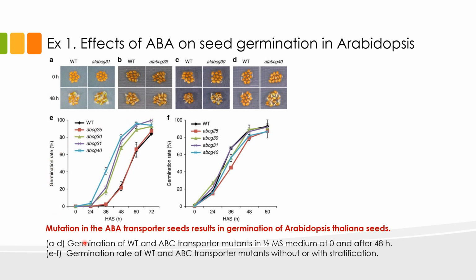Now below we have graphs showing the germination of mutants and the wild type with or without stratification. Arabidopsis is a temperate species and requires pre-treatment in cold and moist conditions before it can germinate. Without stratification, we can see that the mutants germinated faster than the normal stratified seeds. The red, green, purple, and blue lines here represent the germination of the mutant lines. With stratification, we don't see much difference in the germination profile of the seeds, and this could be because during stratification, germination inhibitors such as ABA are leached out of the cell, allowing the seeds to germinate.